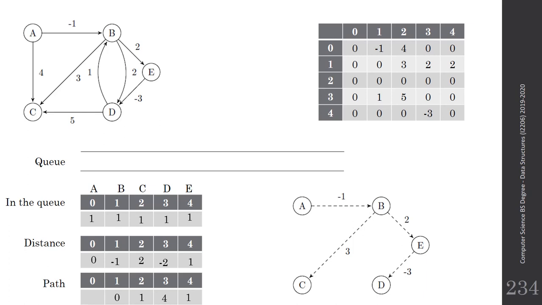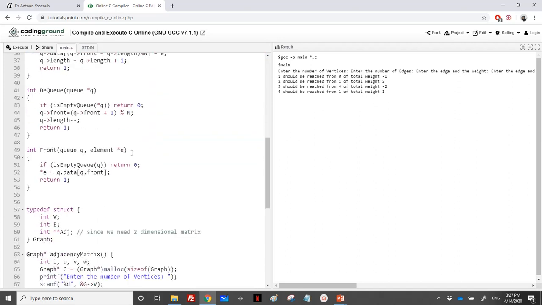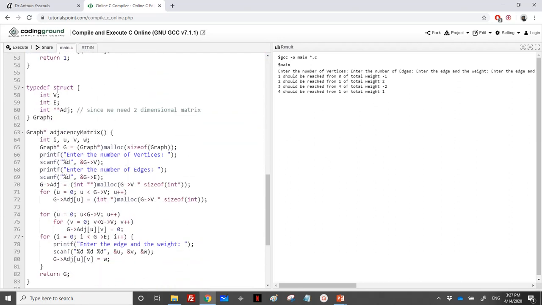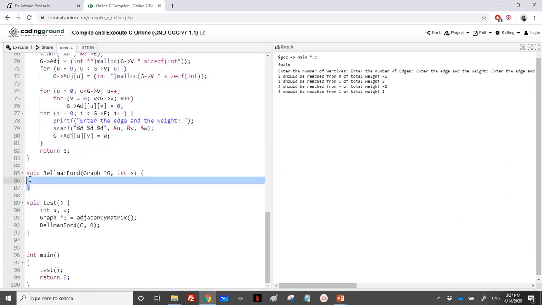So we now move to the implementation. For the implementation, we'll be using BFS. We'll be using a queue. So we have the normal implementation of a queue, so you can pick any one you want. I have kept here the graph definition and the reading of the adjacency matrix, because we have already covered it multiple times. I will write here the Bellman-Ford.